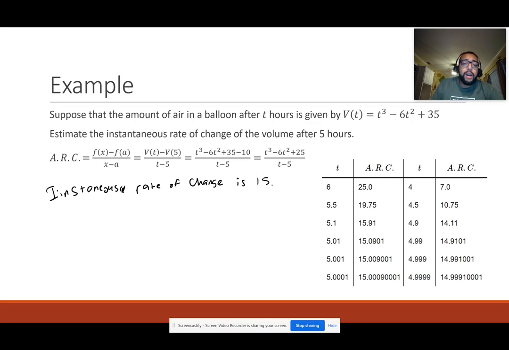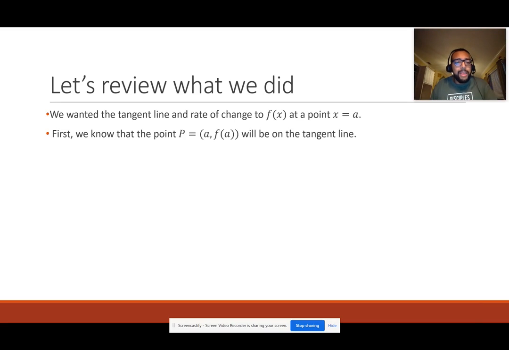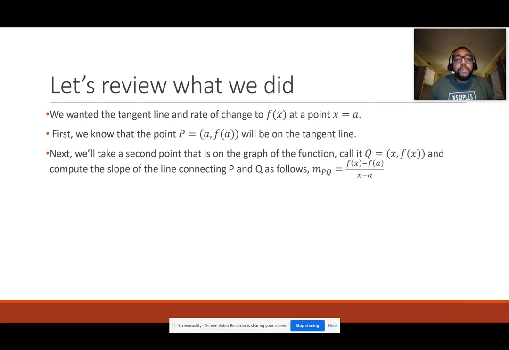So the reason why we did all that is we're going to try to take what we did with tangent lines and rate of change. So first, we want to find a tangent line or rate of change to f of x at some value of x. For the first question, it was 1. And then for the second question, it was 5. Okay? Next, we knew that the point P, which was 1 or 5, was going to be on that tangent line or with the rate of change. Okay? And then we took a second slope.